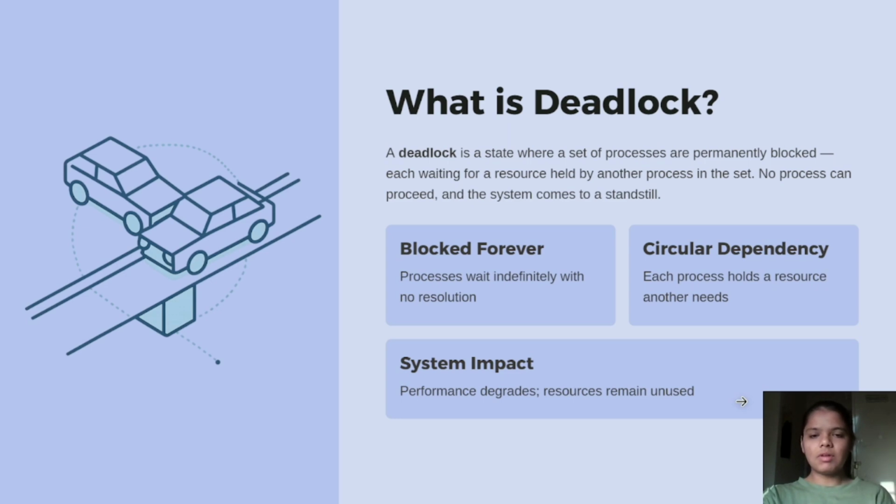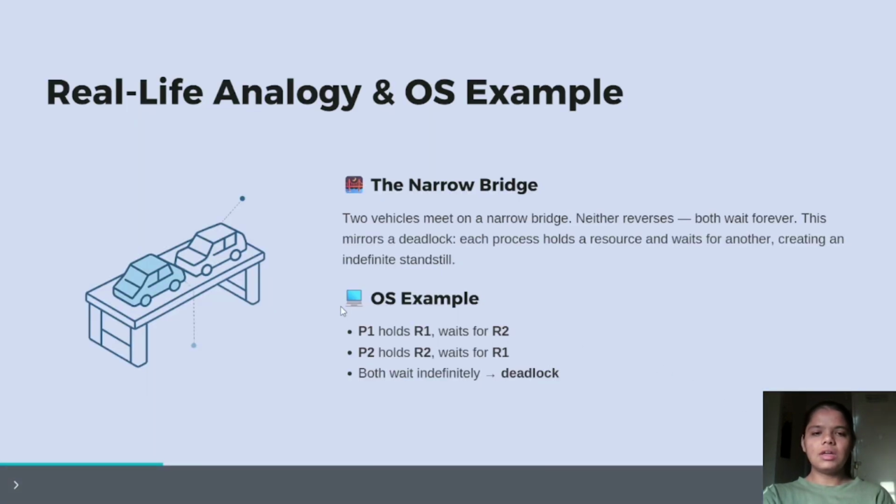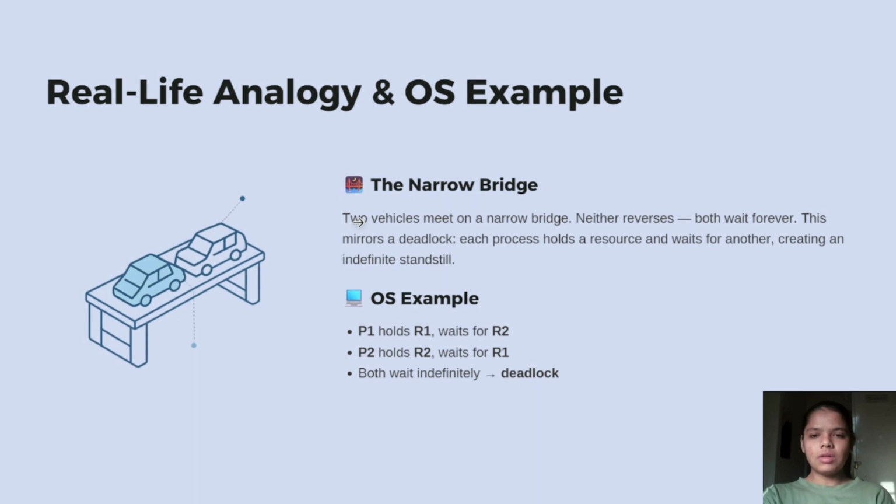This impacts the system: performance degrades and resources remain unused. As you can see in this example, two vehicles meet on a narrow bridge. Neither reverses, so both wait forever. This mirrors a deadlock. Each process holds a resource and waits for another, creating an indefinite standstill.